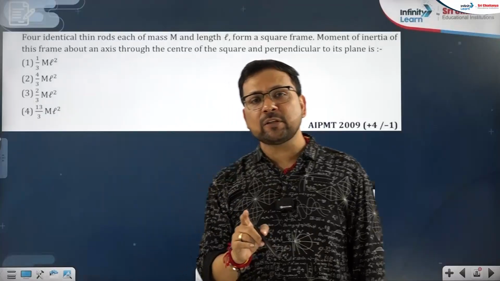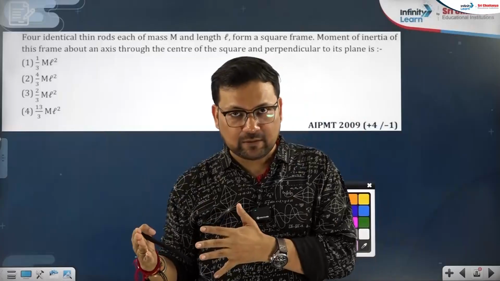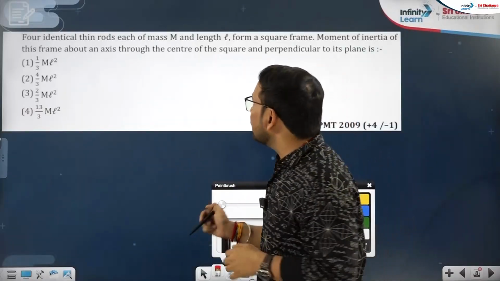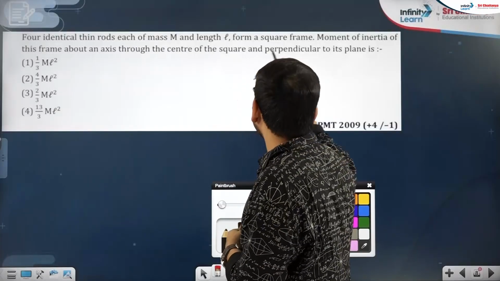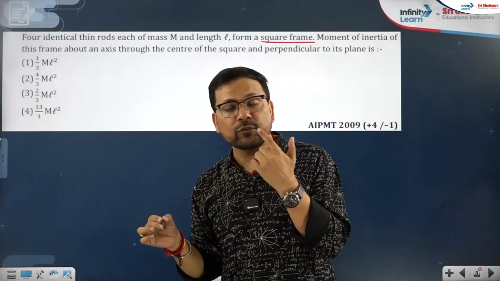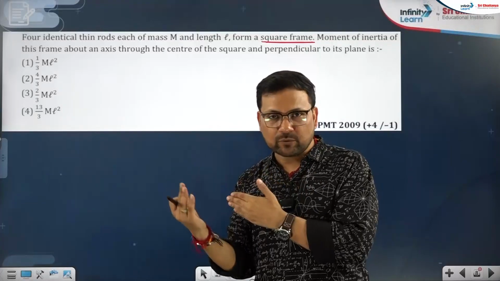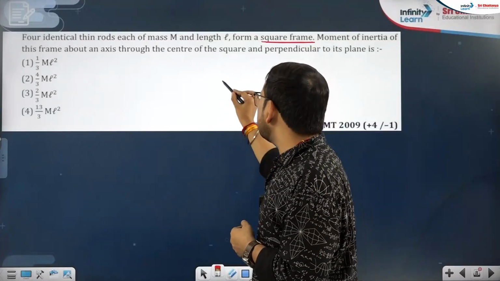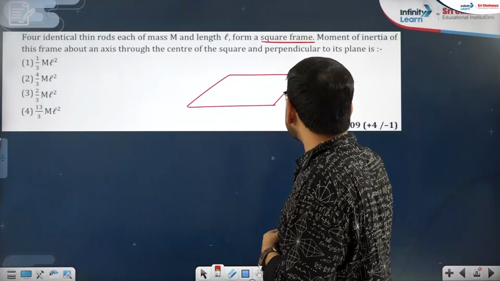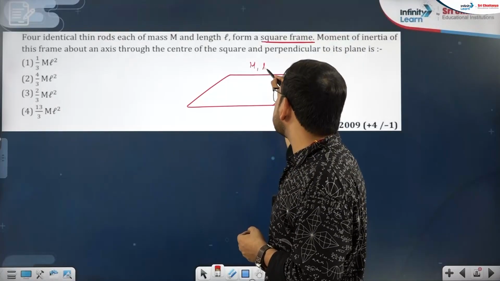First of all, in this question, we have a square frame. A square frame means it is a rod question. It is not a square plate. A square plate is a different body altogether, right? Please read the question again. Here a square frame is given. A square frame, rectangular frame, that is a rod question. Plate is a laminar body, a different question altogether. So in this question there is a square frame in which all masses are M, thin rods, length is L.